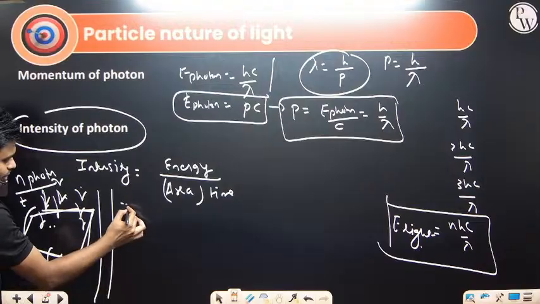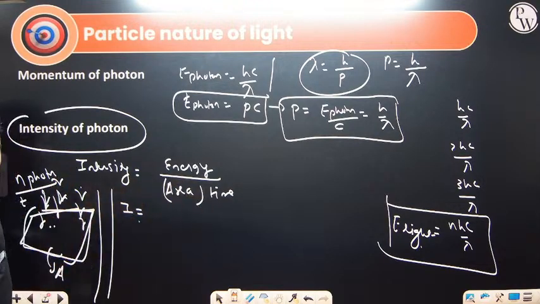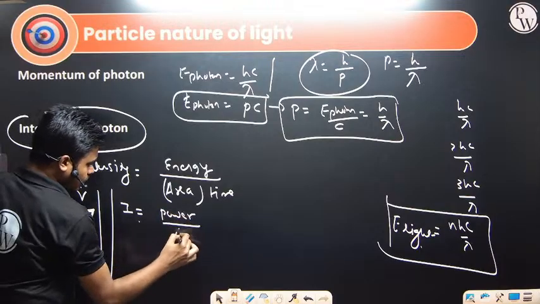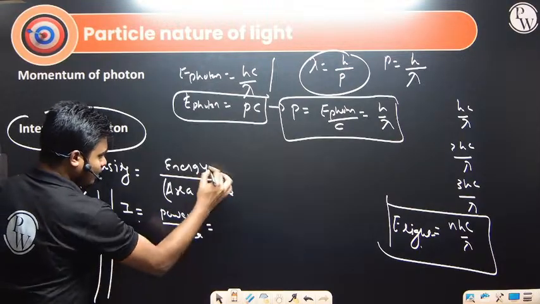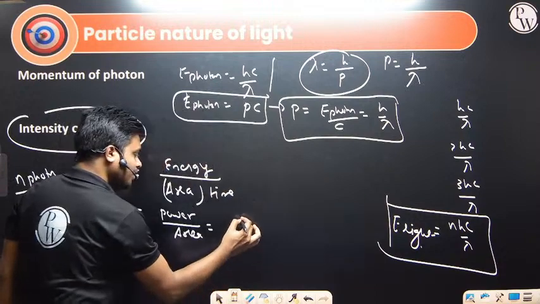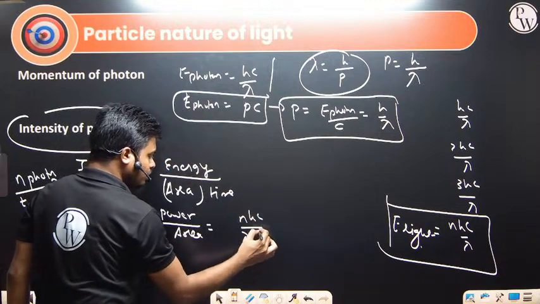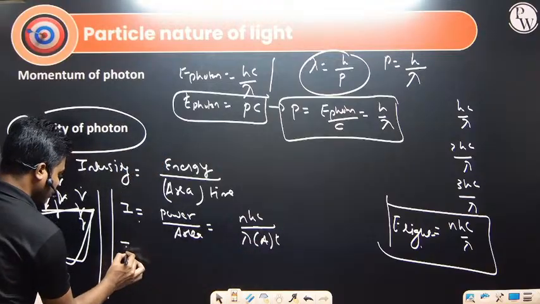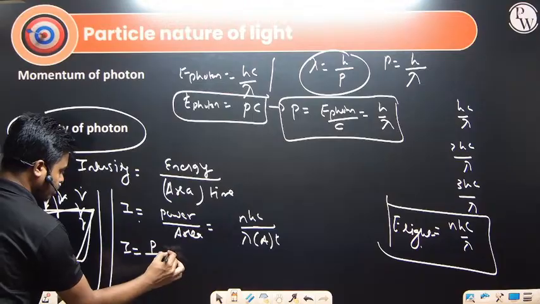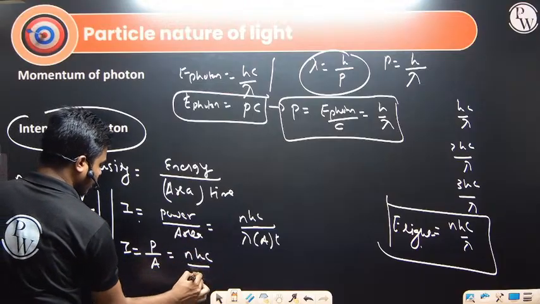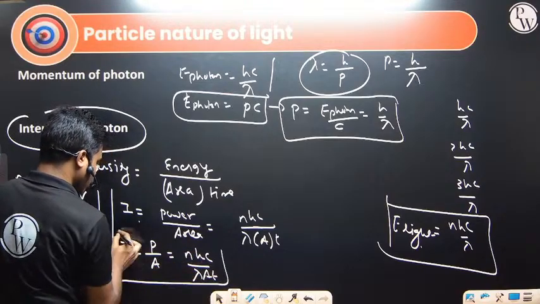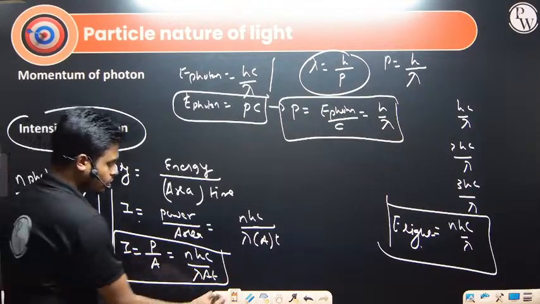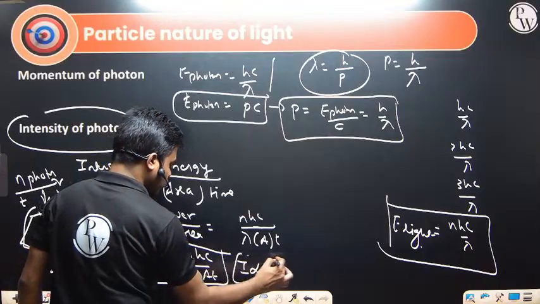So intensity we can write as energy by time. What is energy by time? Power. There is one more formula: power divided by area. And if I write energy, whose energy? Light energy. That is n hc divided by lambda multiplied by area multiplied by T. So we get this expression: intensity equals power divided by area, or I can also write n hc divided by lambda into A into T. This is the intensity of light. We can check the intensity is directly proportional to the number of photons.